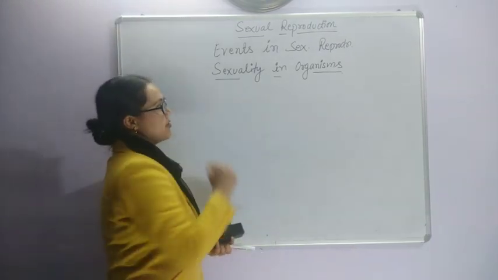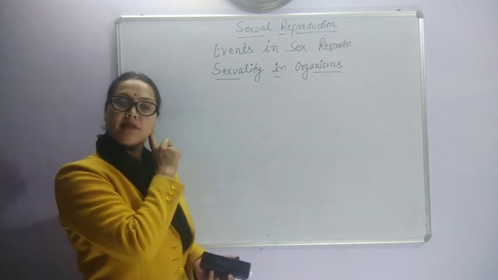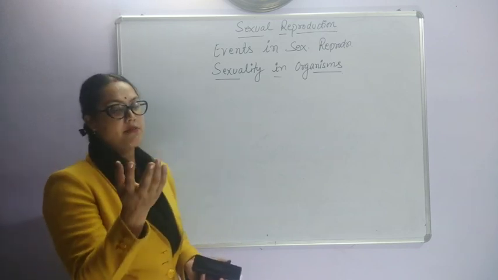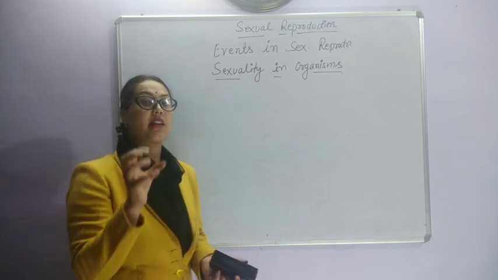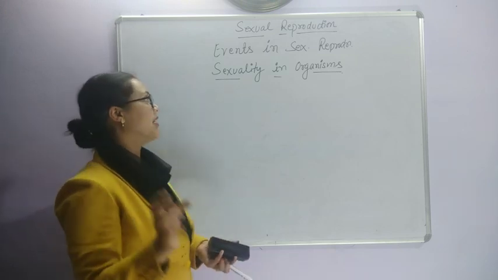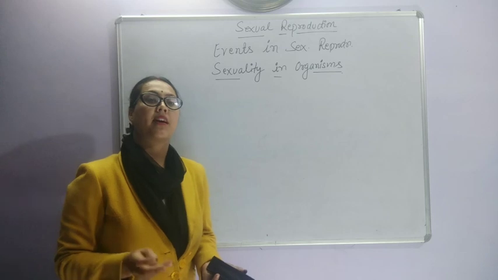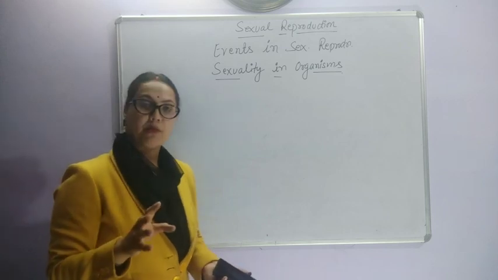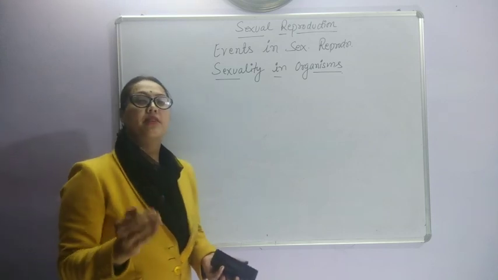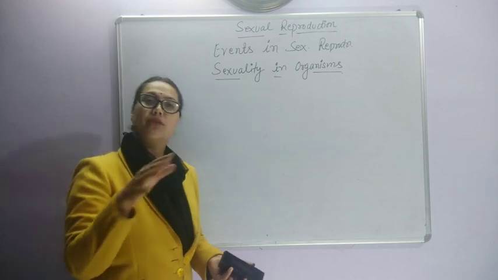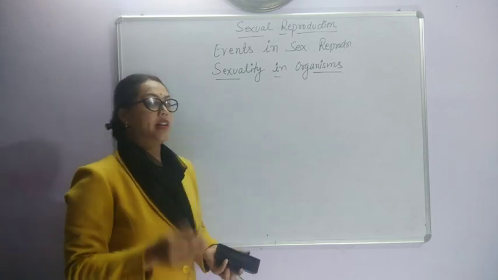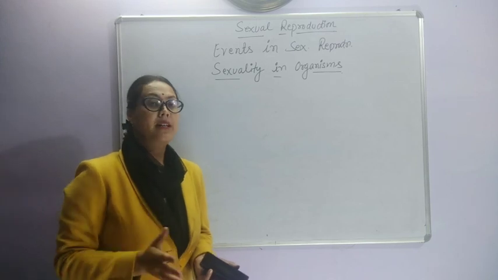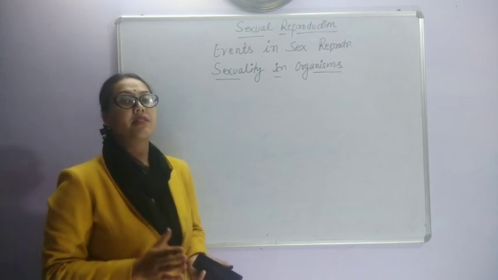So this was about sexuality in organisms. In animals there are unisexual animals and bisexual animals, and we also discussed sequential hermaphroditism. Similarly, in plants we saw that there are bisexual plants and certain plants which have only male flowers or only female flowers, pistillate and staminate, etc. So in the next part we will study gamete transfer.